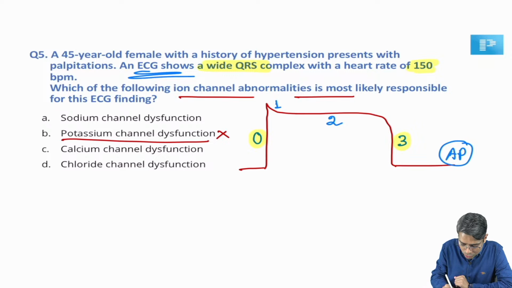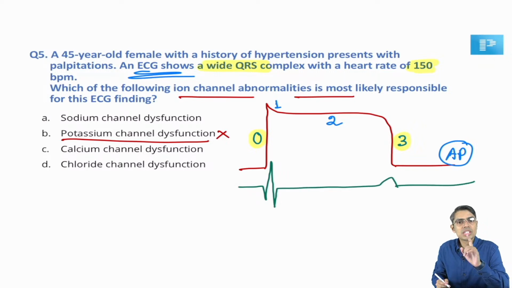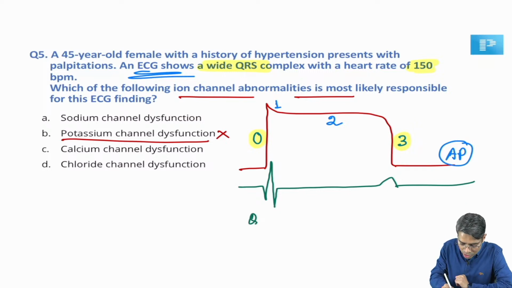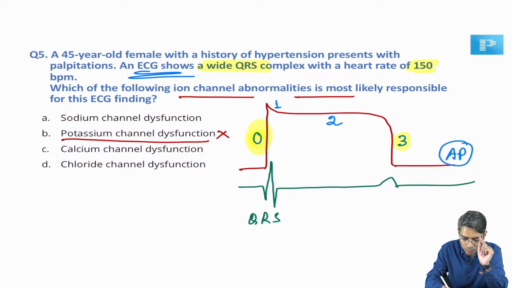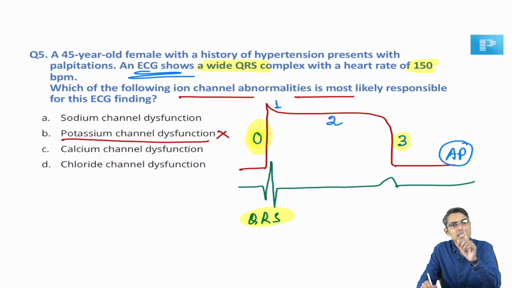Now if I correlate this action potential and ECG, look at this. The QRS complex in the ECG indicates ventricular depolarization, and in the action potential, which one is the ventricular depolarization? Phase number 0. That's why whenever phase number 0 starts in the action potential, the QRS complex also starts in the ECG.